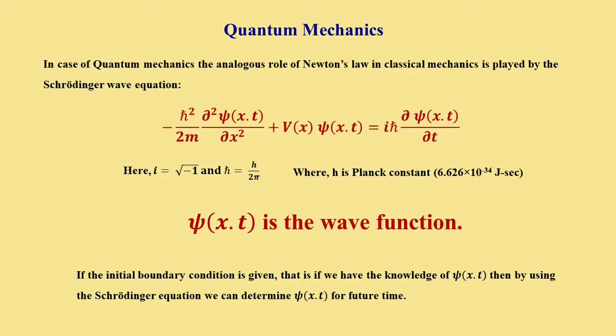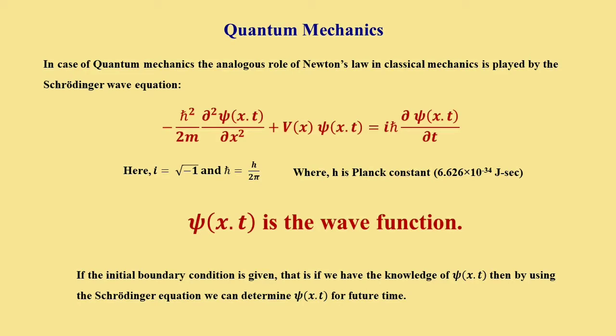But for quantum mechanics, the approach is quite different from that of Newton's law in classical physics, which played the central role. Now it is no longer applicable in quantum mechanics. Here the main equation is called the Schrodinger wave equation, and it is a second order differential equation, as we can see from here.